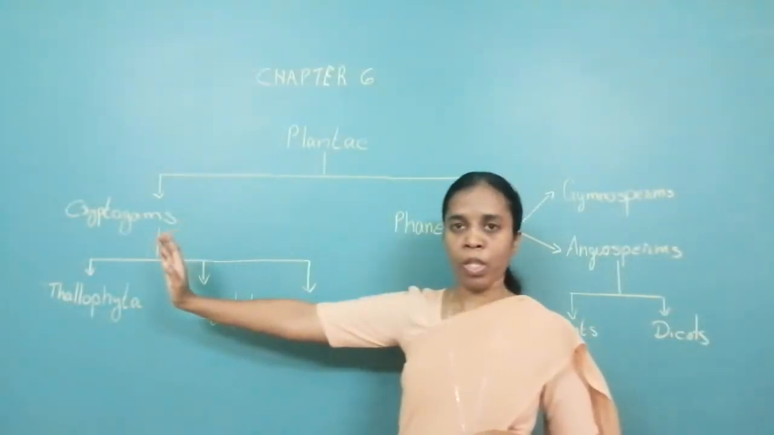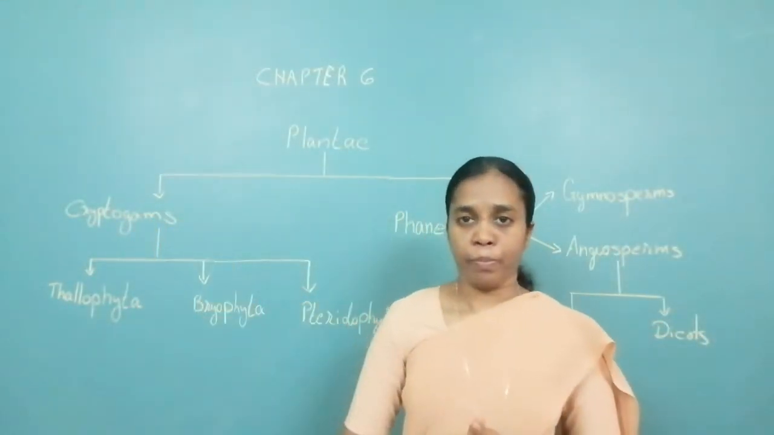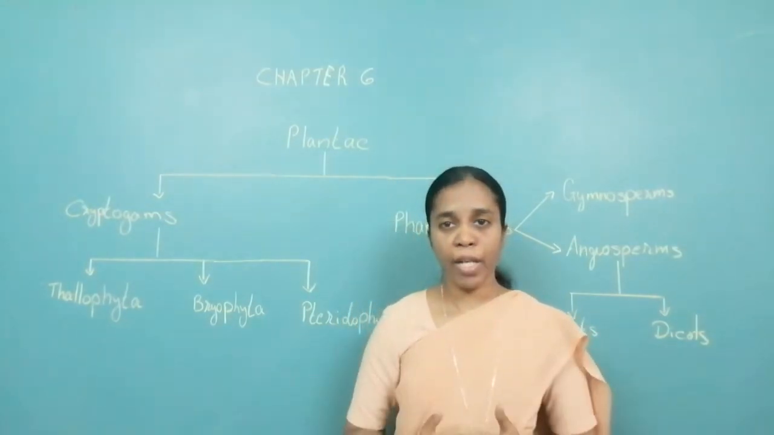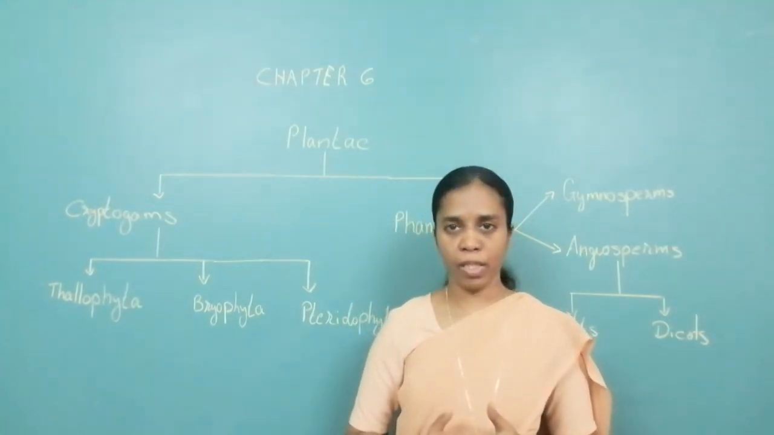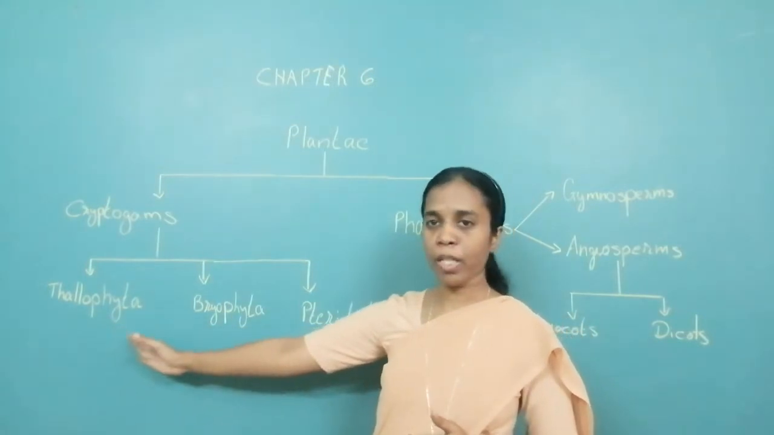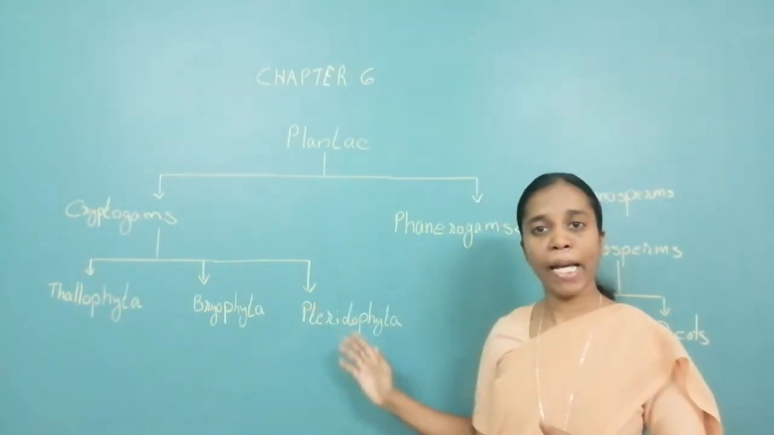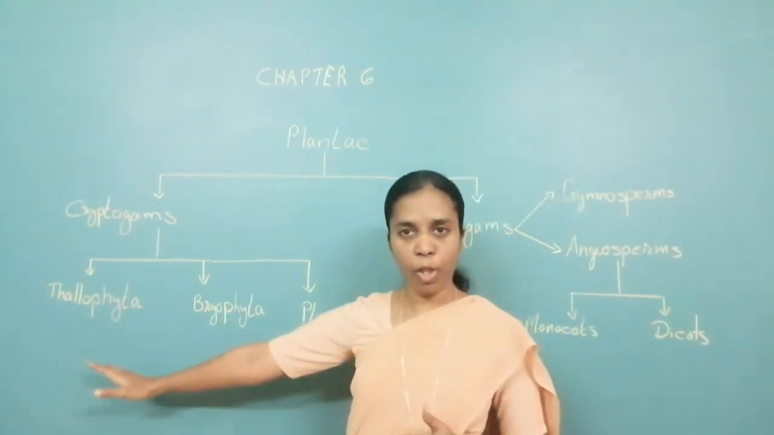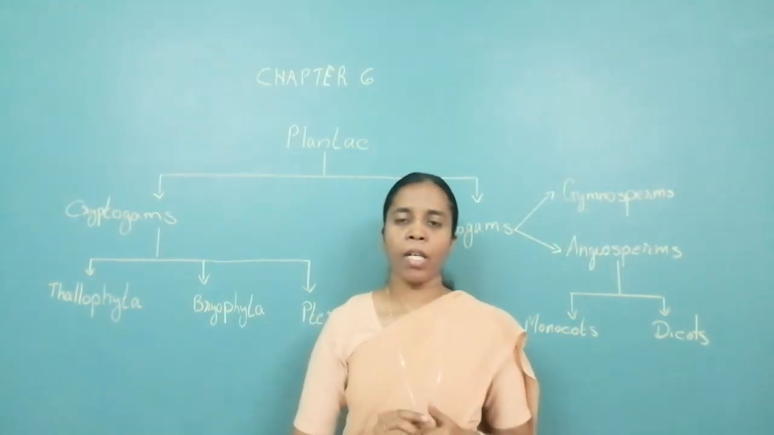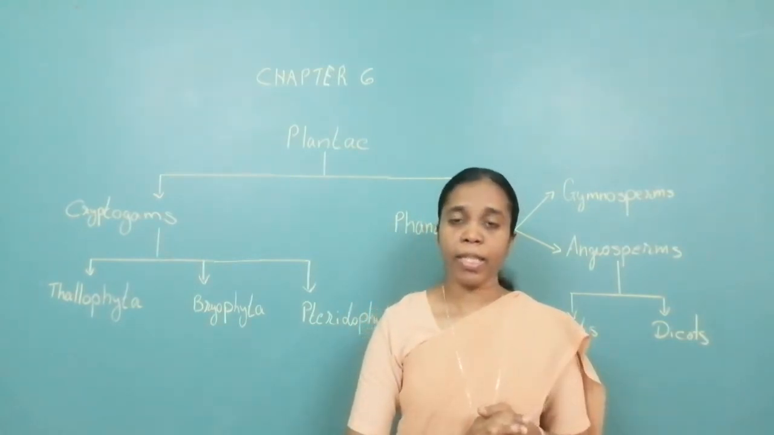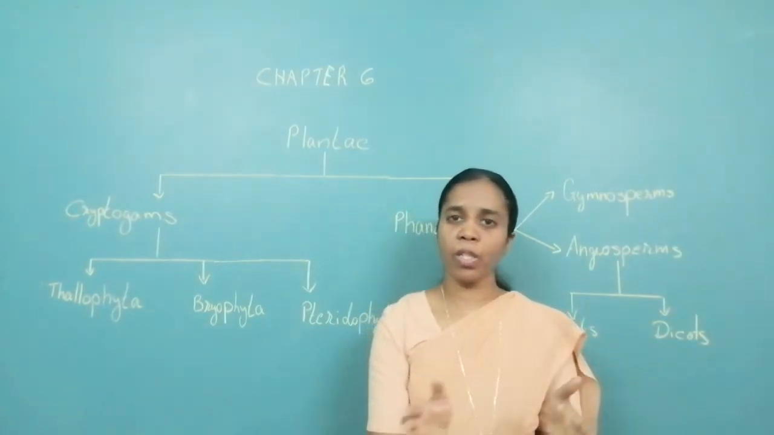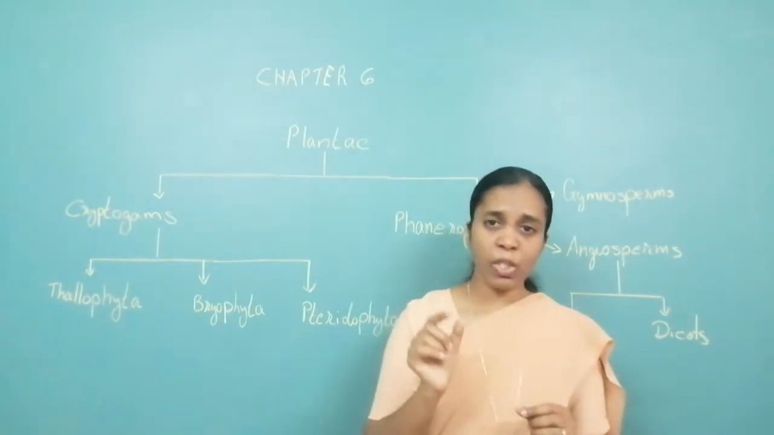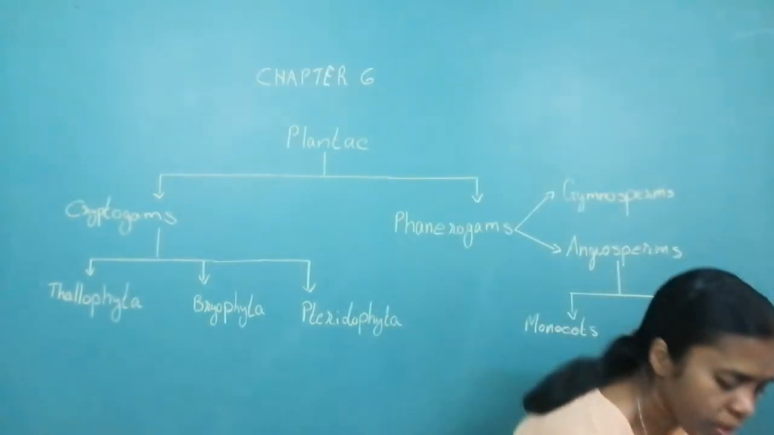Okay. Now, all that is cryptogam, that is, they do not bear flower, they are further divided into three divisions, that is Thallophyta, Bryophyta and Pteridophyta. All that is in Thallophyta, they are mainly aquatic, that is, they can live either in fresh water or in saline water. Their structure is very fine, thread-like structure.